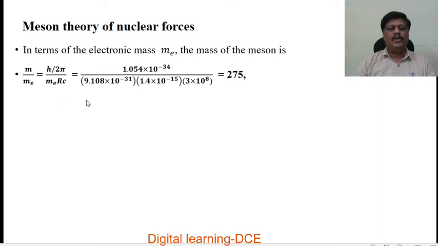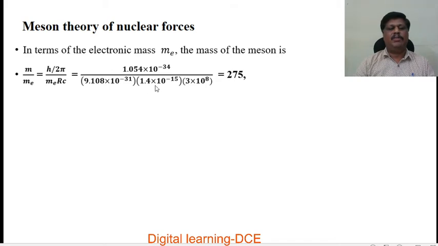Substitute all the values: the reduced Planck's constant value, the mass of the electron, and the range of the meson as 1.4 into 10 power minus 15 meter, and c value 3 into 10 power 8. In the next slide, we are going to calculate the range of the pi meson also.